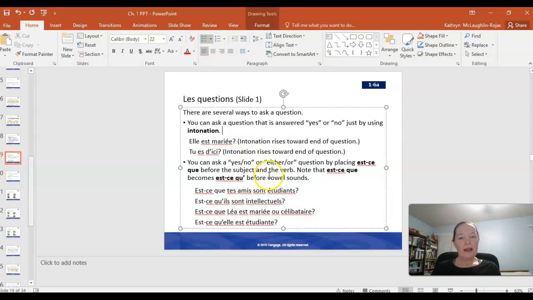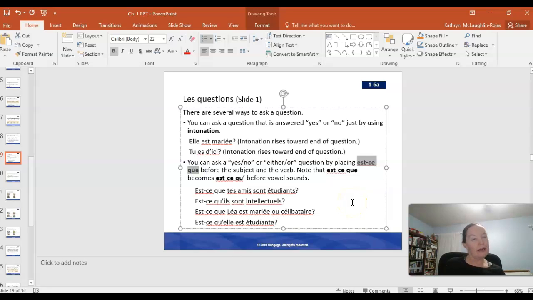Okay, another way that you can ask a question, so we're going to learn 2 ways in this presentation. There is a third way of asking questions, but that's going to come a little bit later in the semester. I think it's good to stick with just these 2 ways for now. So you can ask a yes-no question if you take this expression, est-ce que, and that's how you pronounce it, est-ce que.